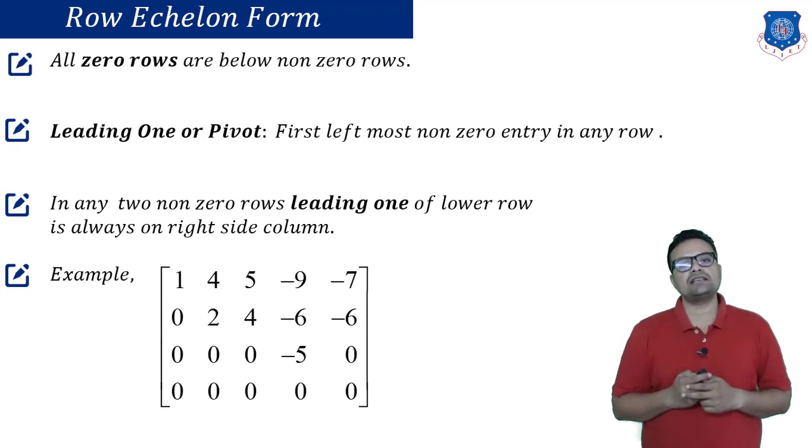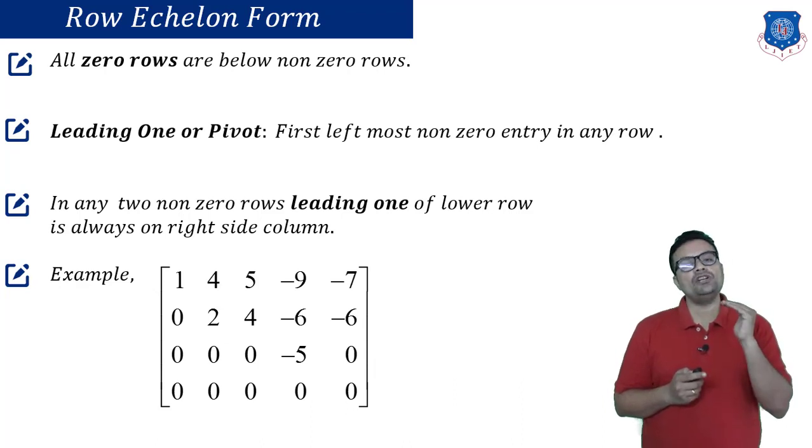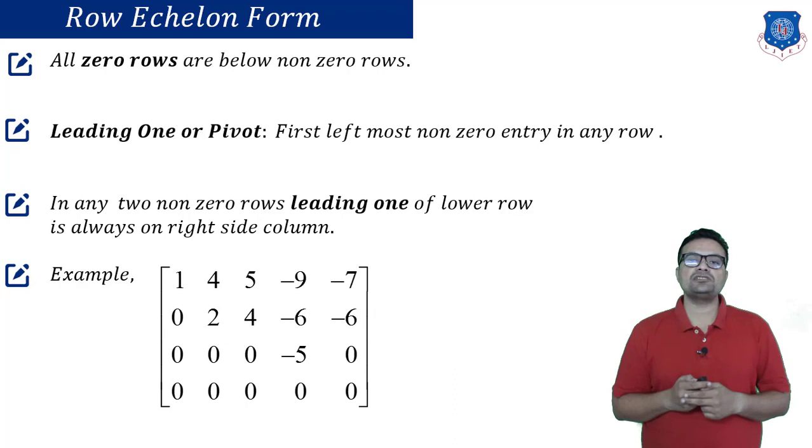Now let us come to the second part. What about non-zero rows? I should start from the topmost non-zero row. You can see clearly here in the first row itself, the first entry is non-zero and it is the number 1. Now consider the lower row, the second row. In the second row, your pivot is 2 and it is exactly at location A22, second row, second column. Now we need to check whether it satisfies our pivotal conditions or not.